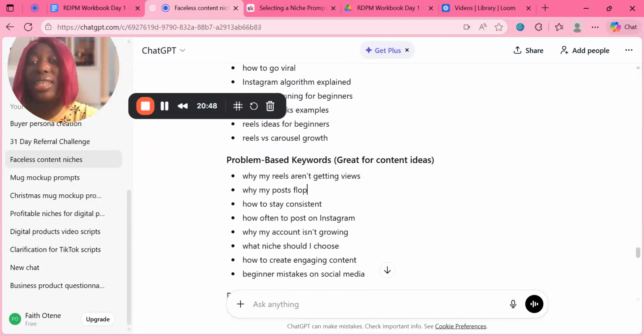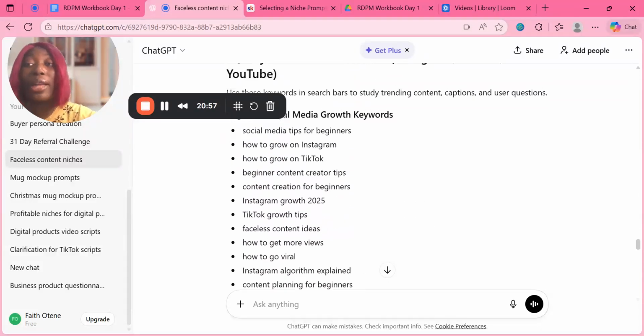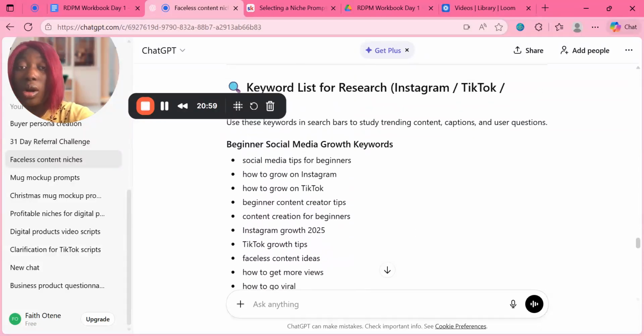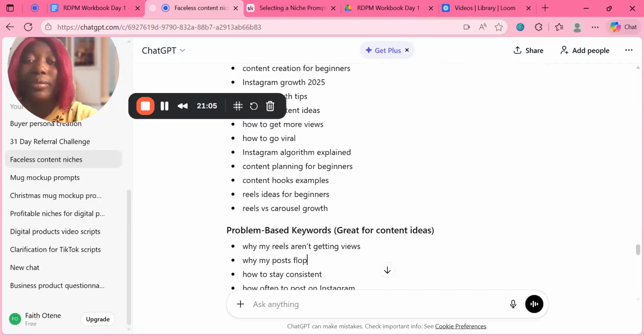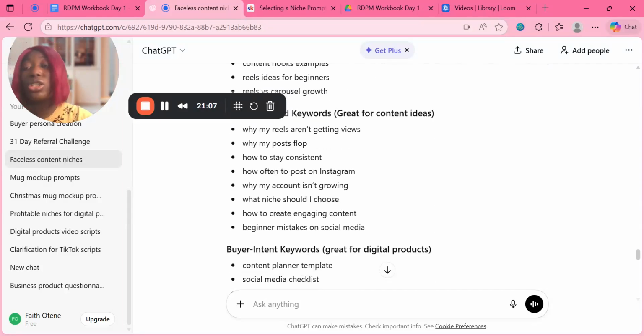Now, this particular keyword is the problem solving one. So this one is great for content ideas. Let me explain how these keywords work. This one, I can use it for trending content. I can use it for my captions. And this one, I can use it to generate ideas for the kind of content I can create. So this particular keyword: why my reels aren't getting views.